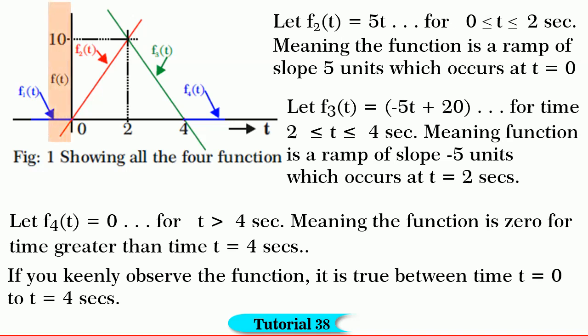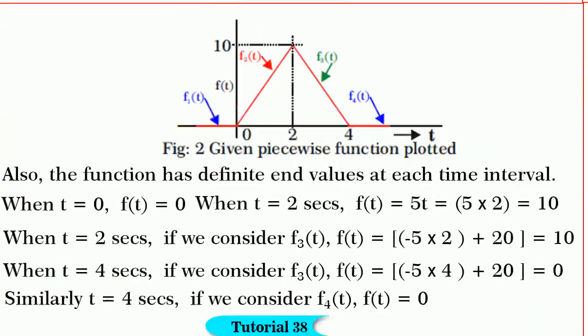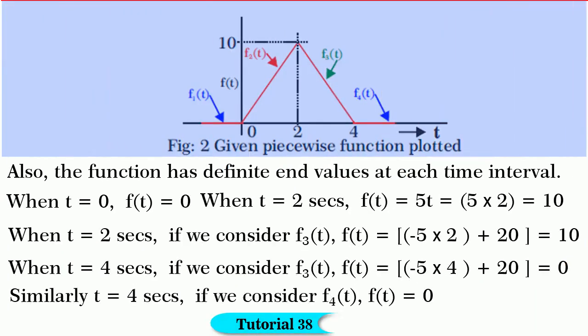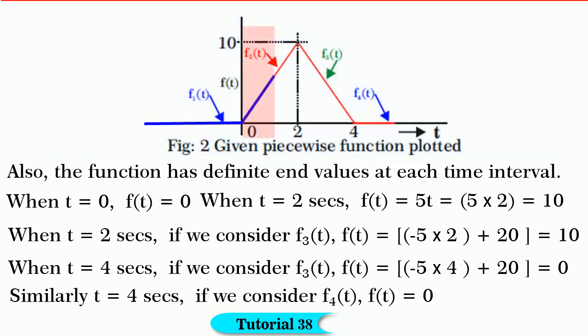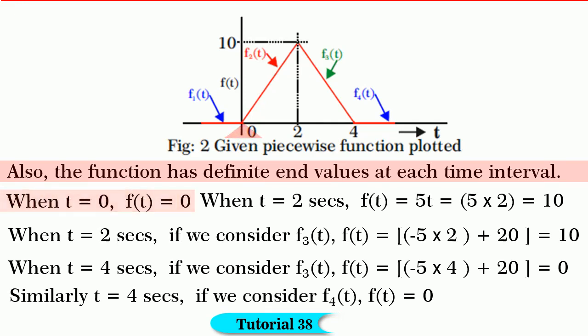Now, limiting all the three functions for the given subintervals, we get the function shown in figure 2. If you keenly observe the function, it is true only between t is equal to 0 to t is equal to 4 seconds. Also, the function has definite values at each subinterval, that is, f of t is equal to 0 for t is equal to 0. When t is equal to 2 seconds, f of t is equal to 5 into t, which will give us 5 into 2, which is 10.